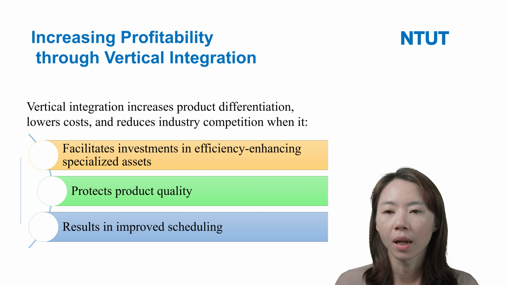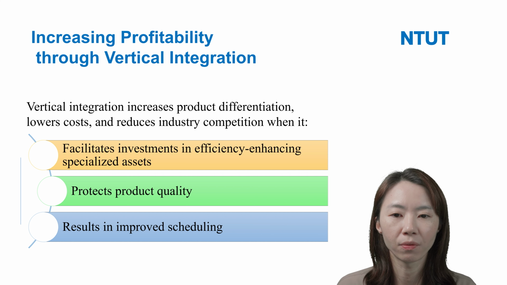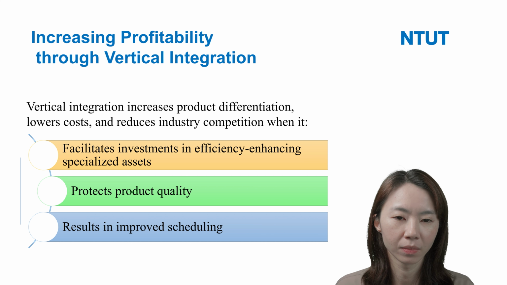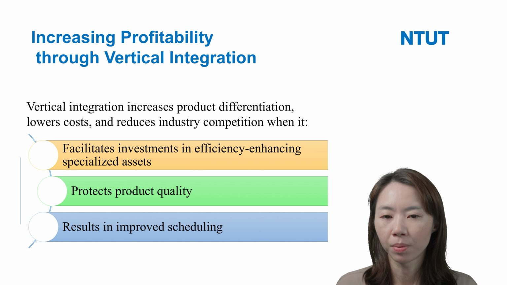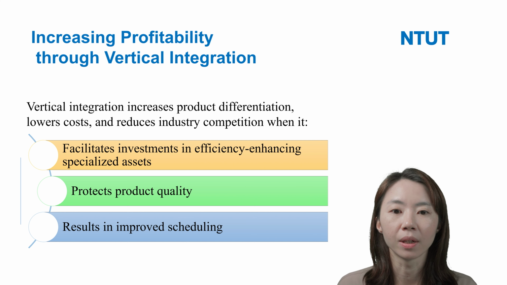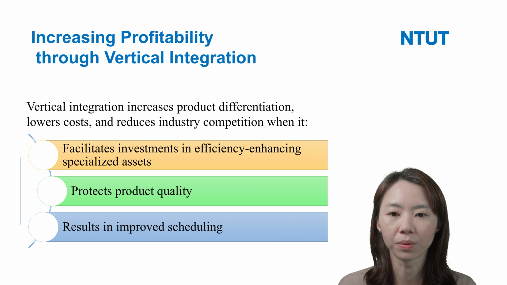And the last point, increasing profitability through vertical integration. Actually, vertical integration can help firms increase their product differentiation, lower their costs, and reduce industry competition.